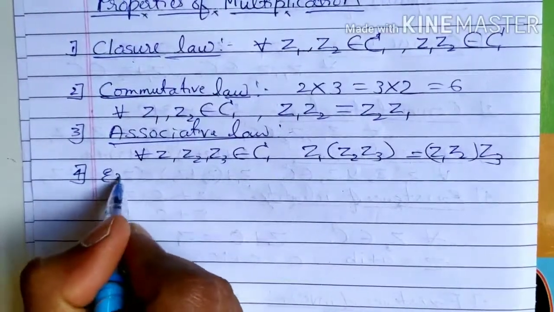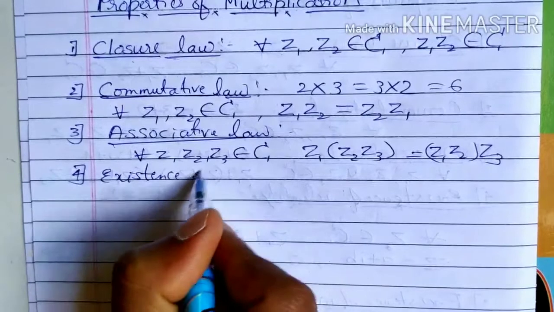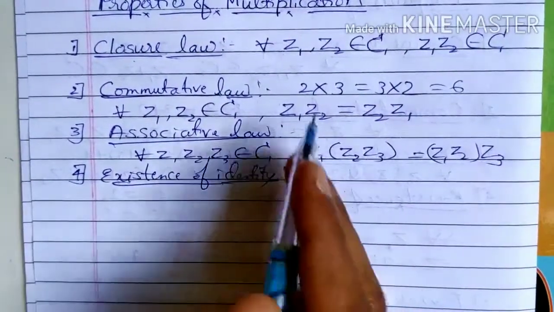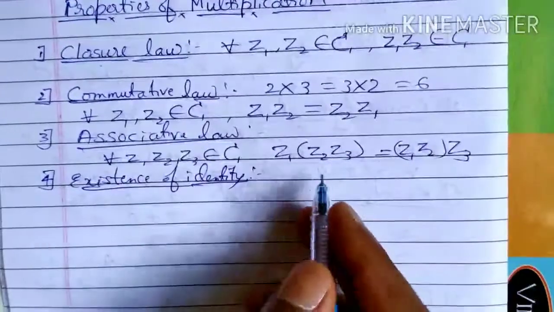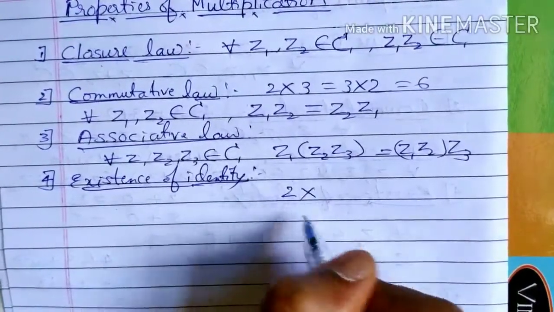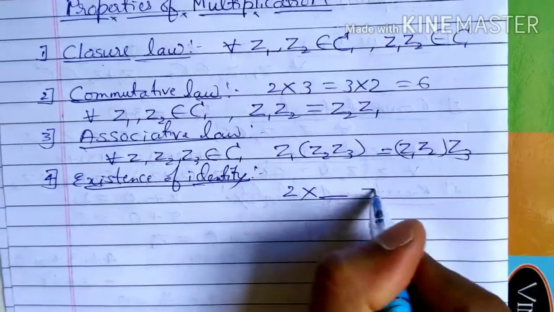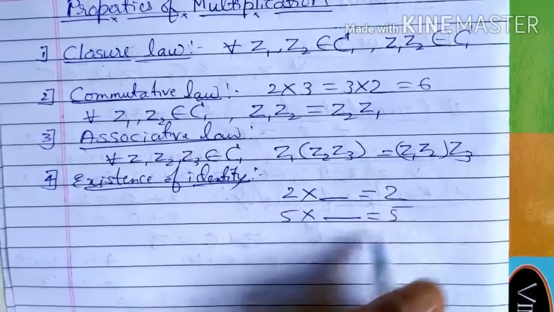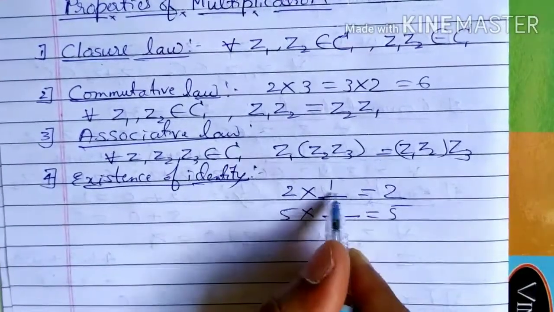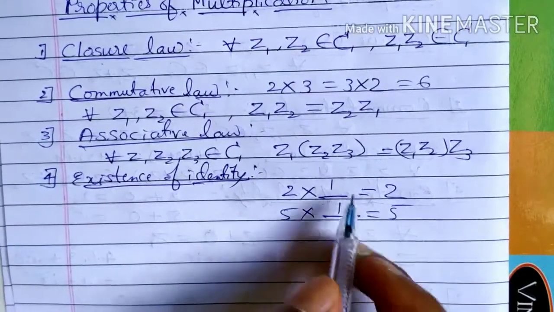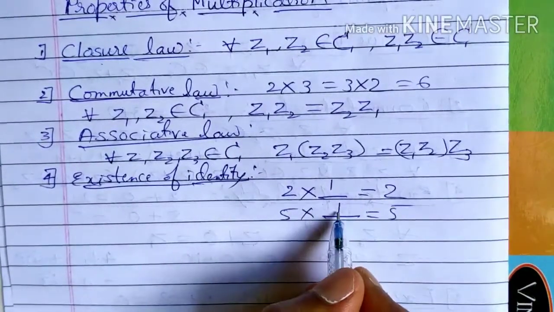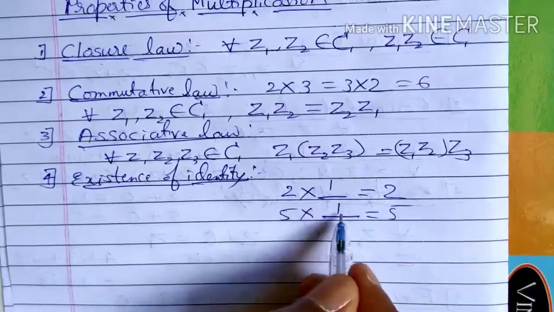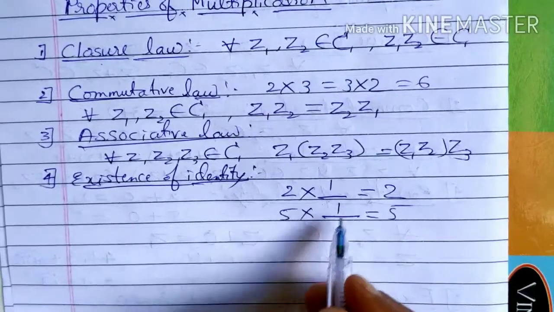Fourth one, existence of identity. For multiplication of real numbers, when you consider any number, by multiplying that number with which number are you going to get the same number? 2 ones are 2, 5 ones are 5. So by multiplying with 1, you are going to get the same number. Therefore this is called the multiplicative identity for real numbers.